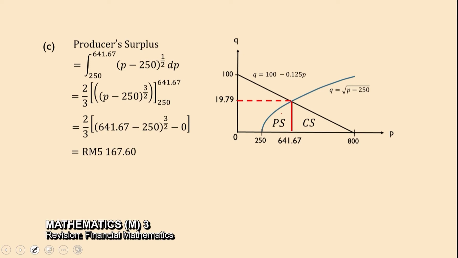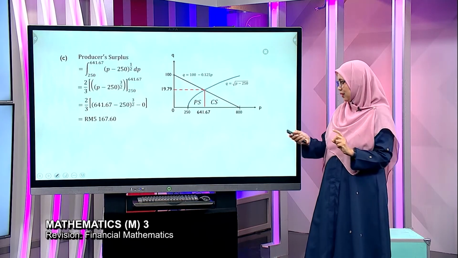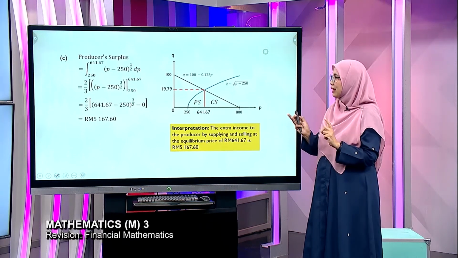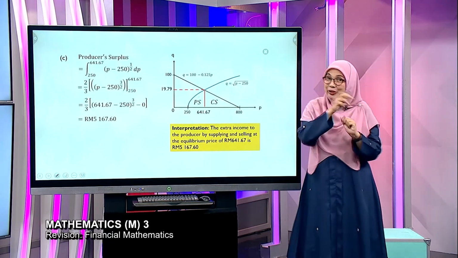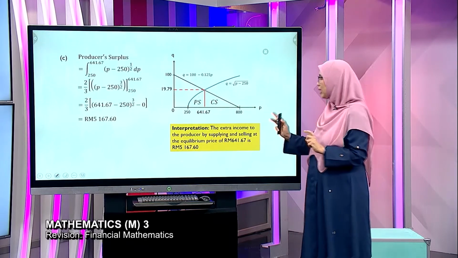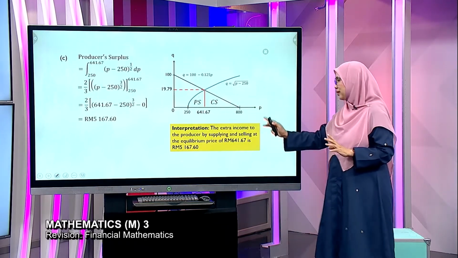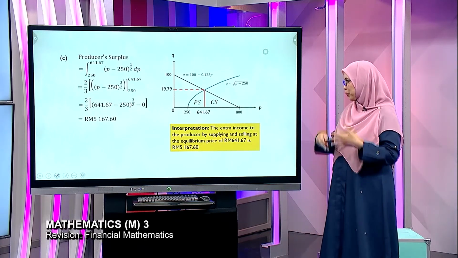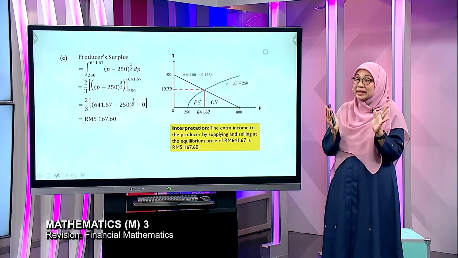Okay, notice the limits here. 250 to 64167. Substitute the limit, hence you get the producer surplus. Again, student, you must know what it means. Okay, so interpret. This time, producer means the gain to the producer. Nampak tak? Dia bagi clue. The gain ataupun extra income ataupun added income ataupun the saving. Asalkan it has the same meaning.